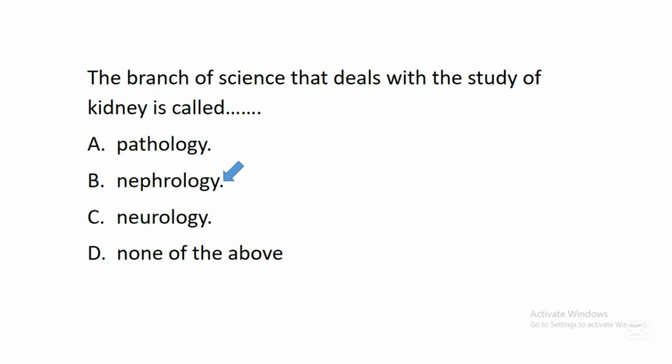Nephrology. So nephrology is that branch of science that deals with the study of kidney, the functions of kidney, diseases that affect kidney, and the solutions to those diseases or problems affecting kidney. So those scientists that specialized in this field known as nephrology are called nephrologists. Nephrology is an important part of medicine.